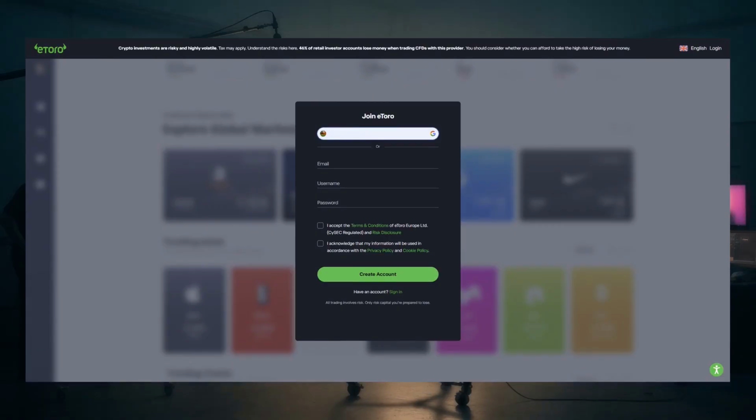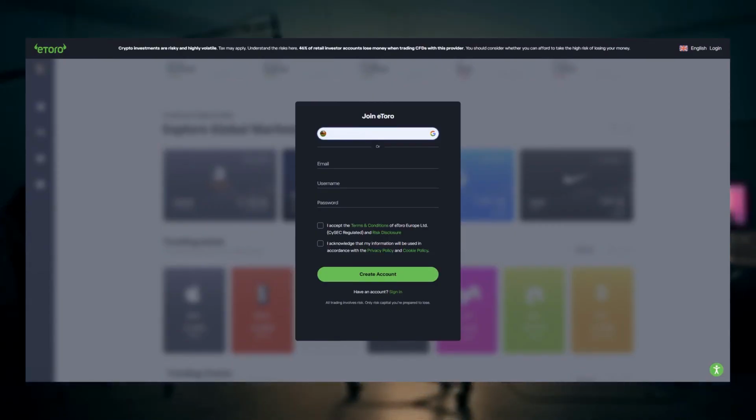To trade, you need a broker. I will use eToro as an example to demonstrate the steps. After registering, you must verify your account, usually with an identity document, and add funds before buying.